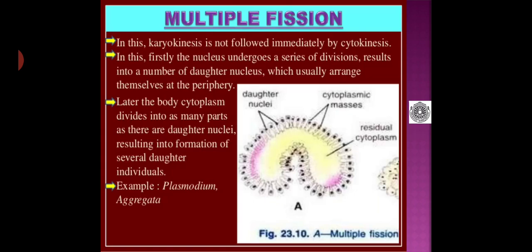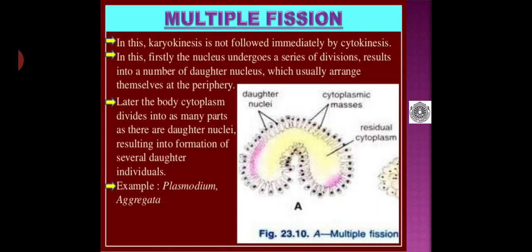Then coming to multiple fission, in this method of asexual reproduction, karyokinesis is not immediately followed by cytokinesis. So you should observe this difference, students. In binary fission, karyokinesis is immediately followed by cytokinesis, but here it is not so.